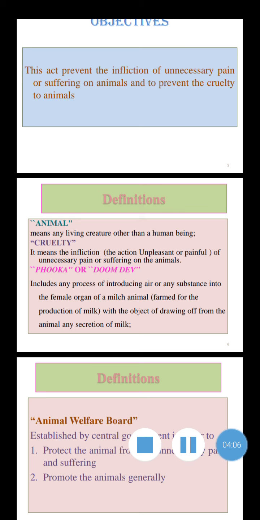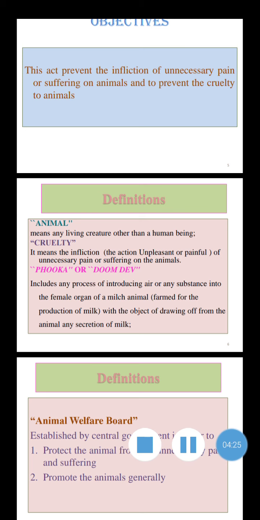It means the infliction of unpleasant or painful action, of unnecessary pain or suffering on an animal. Then next, phooka or doom dev.